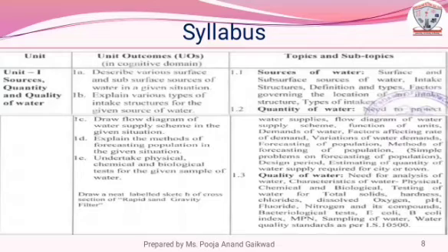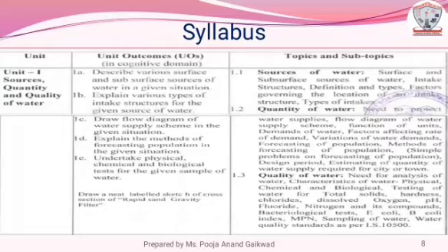Quantity of water, need to protect water supply, flow diagram of water supply scheme, function of units, demands of water, factors affecting rate of demand, variation of water demands, forecasting of population, methods of forecasting of population, simple problems of forecasting of population, design period, estimating of quantity of water supply required for city or town.